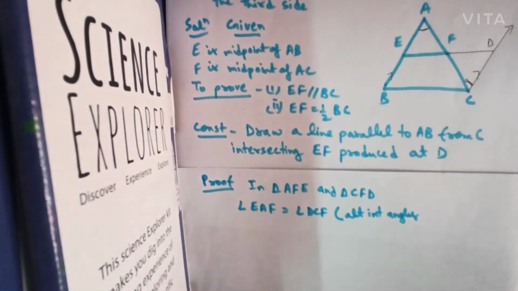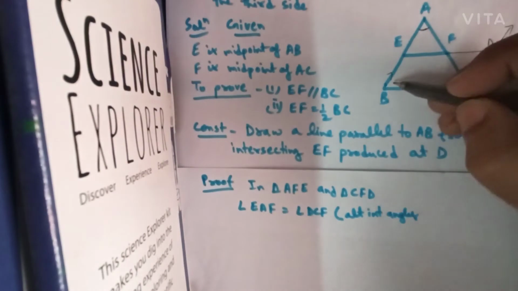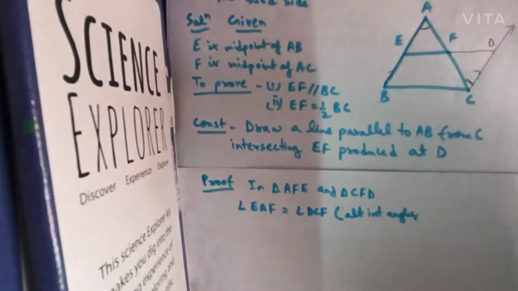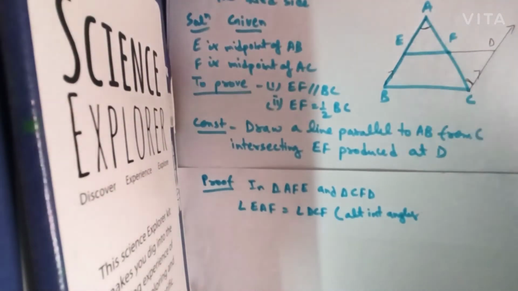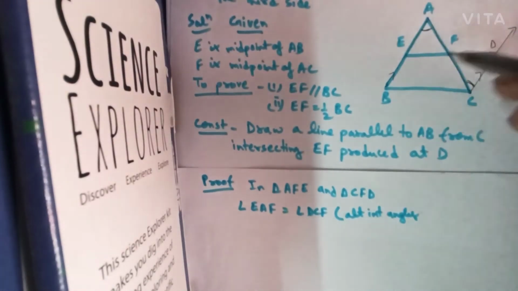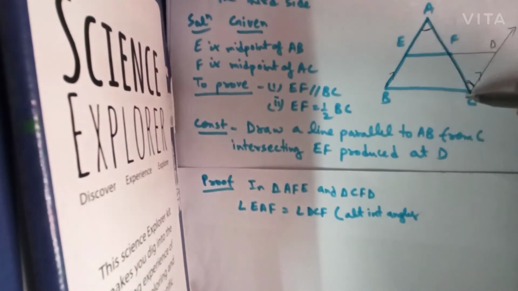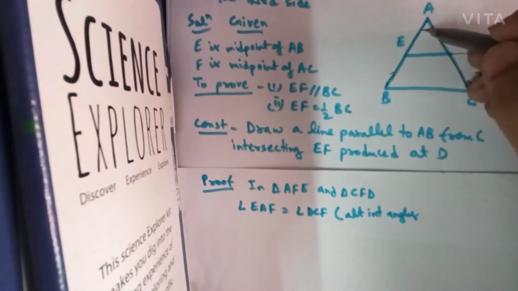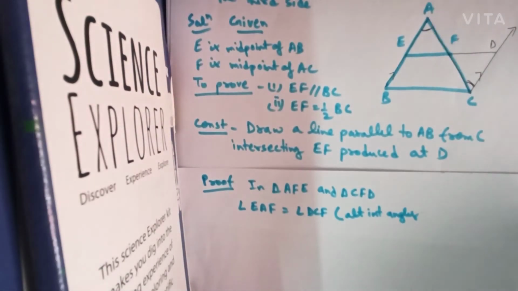As we know that AB and CD are parallel lines and AC is the transversal which is intersecting the two parallel lines. So therefore the alternate interior angle, this is forming an N. I have already told you that this is an alternate interior angle.